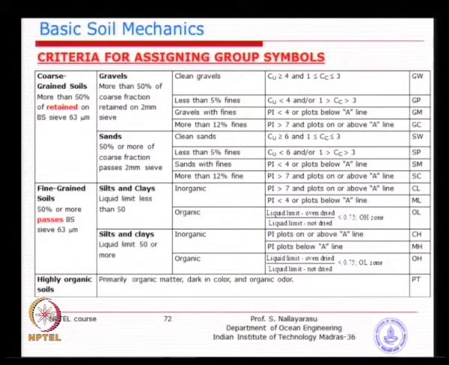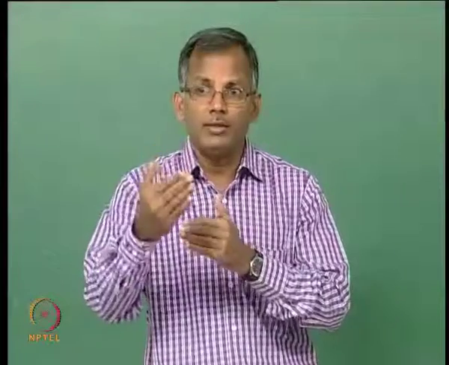You do not have to remember all these numbers, because they are available everywhere. But the very important thing is, to be classified as a coarse grained soil, you need a minimum of 50% or higher coarse grained particles. Similarly, for fine grained soil, if 50% or more passes through the 63 micrometer sieve, then you will classify it as fine grained soil, because it is predominantly fines rather than predominantly coarse grains. So, that is the most important one.